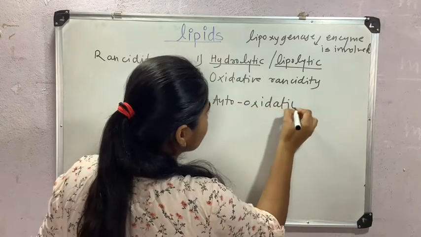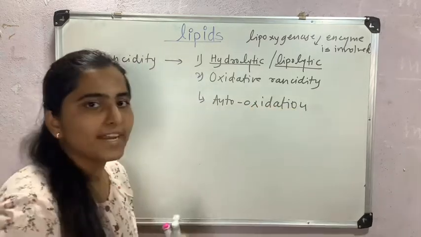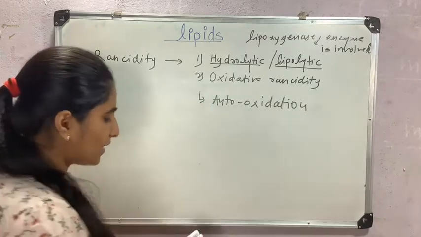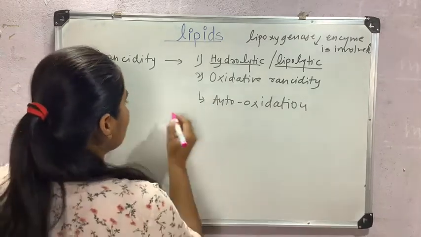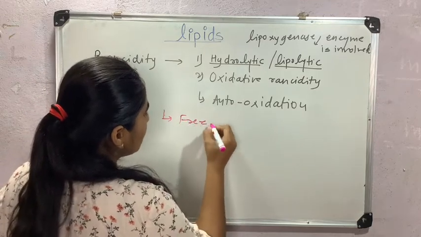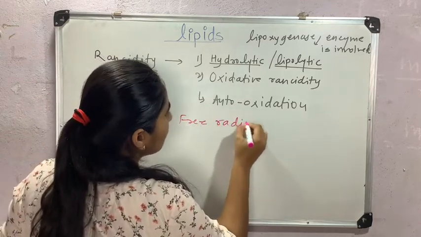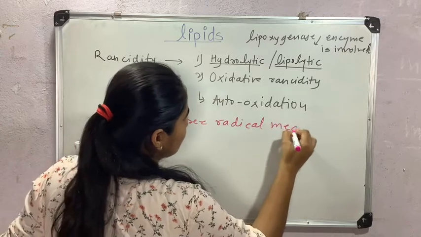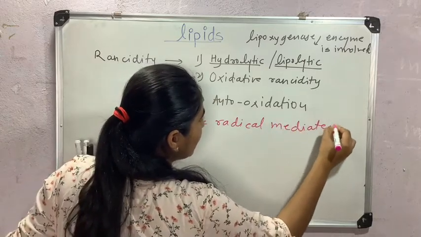Remember this. This oxidative rancidity is actually a free radical chain mechanism, a free radical mediated reaction.